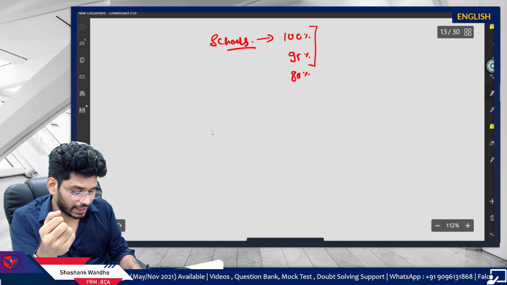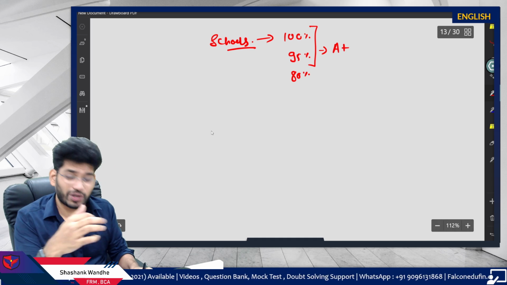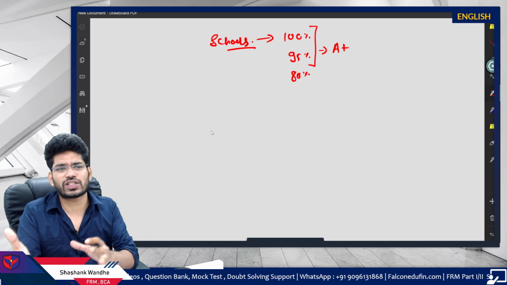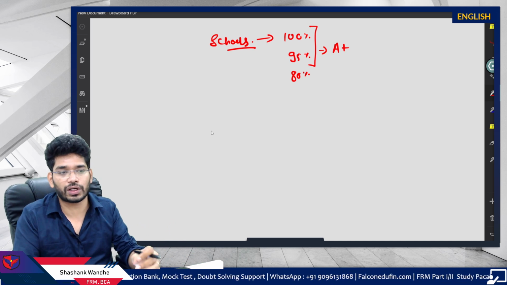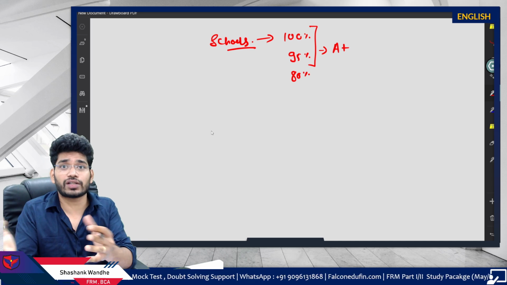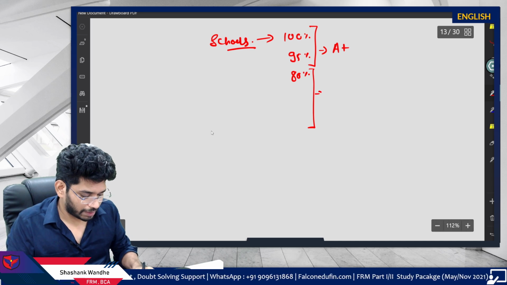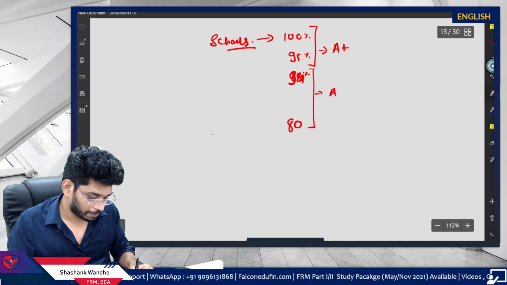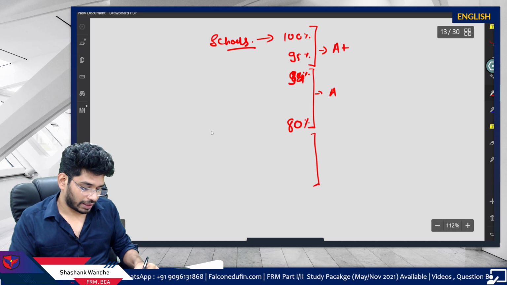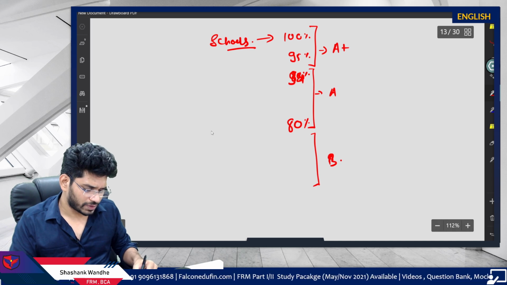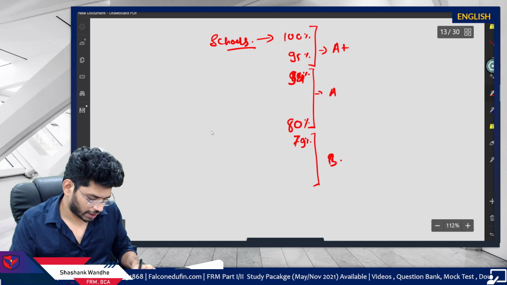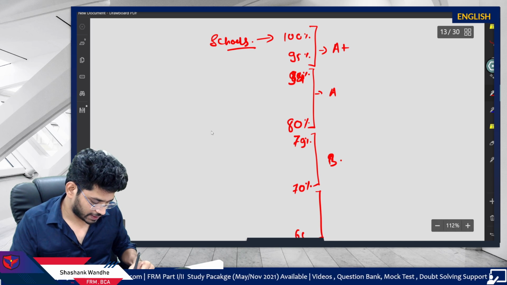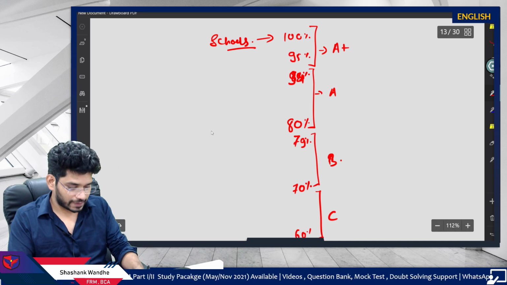Now the grading system works like this: say this is A plus. I don't know exactly how the grades are given, as it varies from country to country, school to school, or region to region, so you can take your own region into account. Maybe from 94 to 80 it is A, then A minus or B or whatever. So these are the ratings. Say 79% to 70% it is B, and then 60% say C. So these are the gradings.